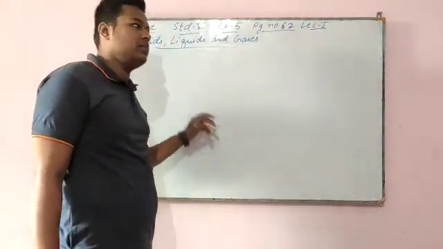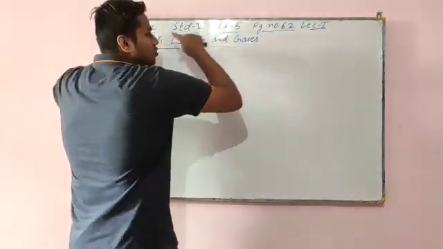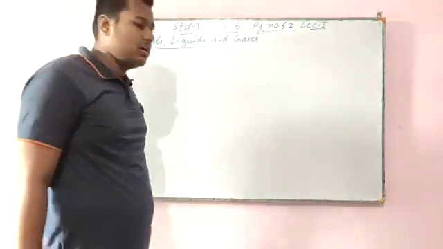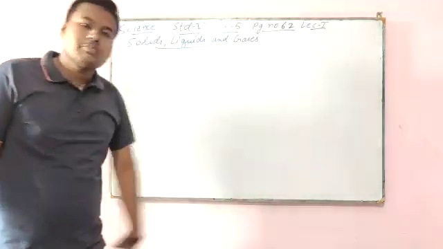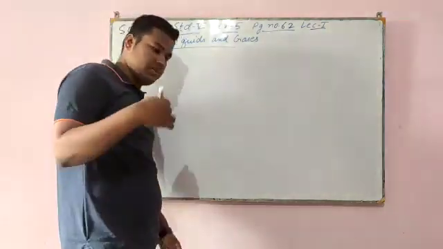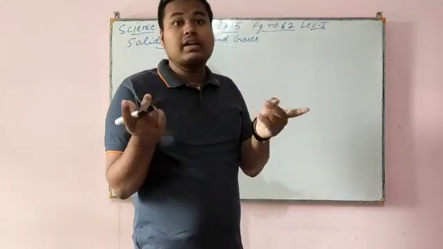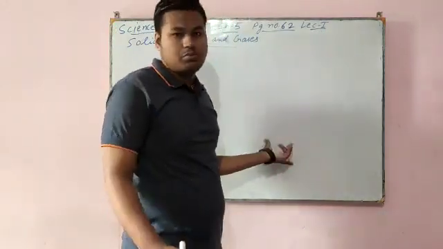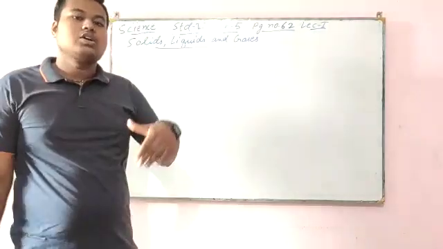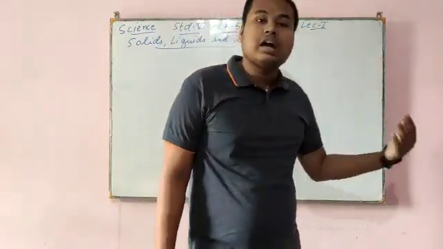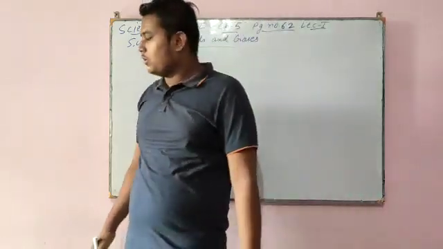If this board is matter, it occupies some space. It has mass, weight also, and it has unique properties. Unique properties means, if you take the difference between water and this board, they have different properties. The board has its own properties, and water has its own properties.